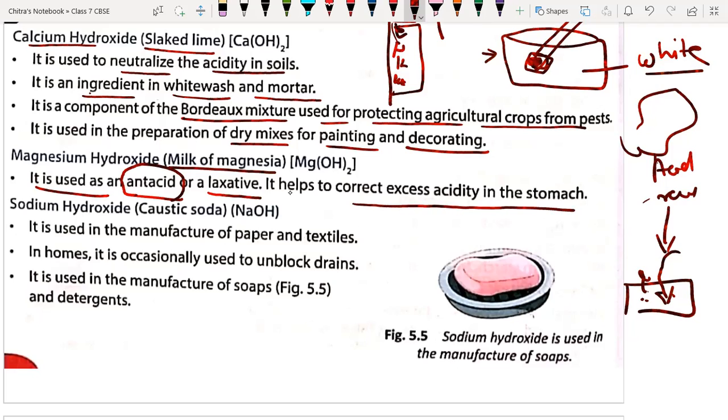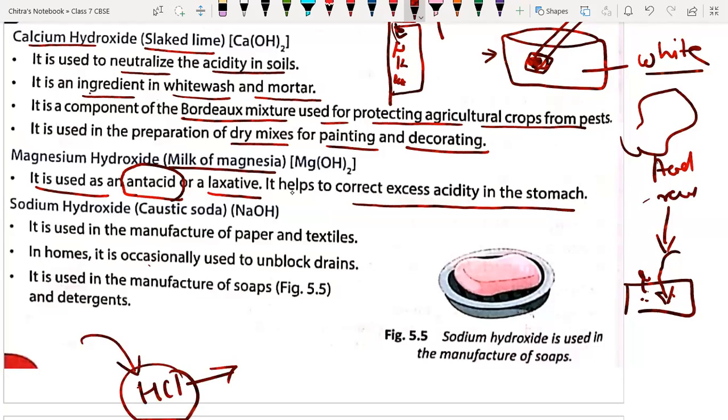Generally, we use some sodas which contain carbonate, and when we drink these basic substances, they directly reach our stomach, and the HCl present in the stomach gets neutralized.